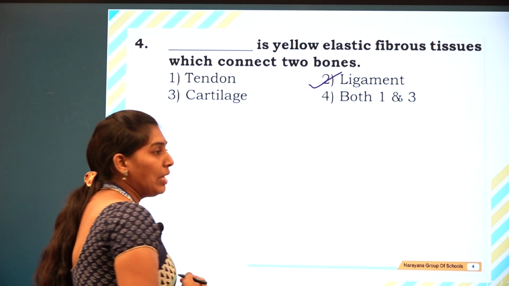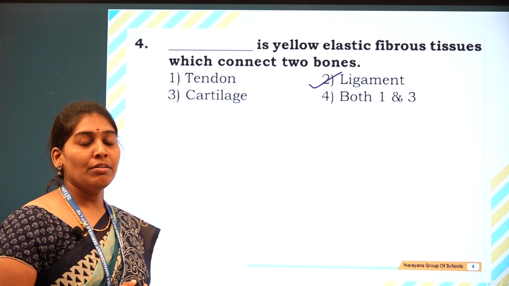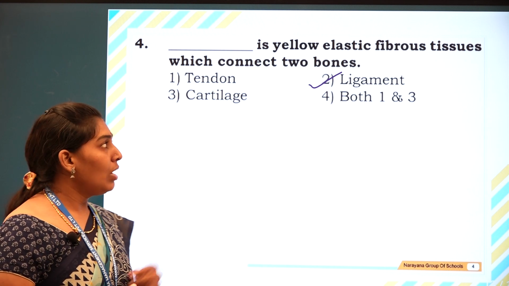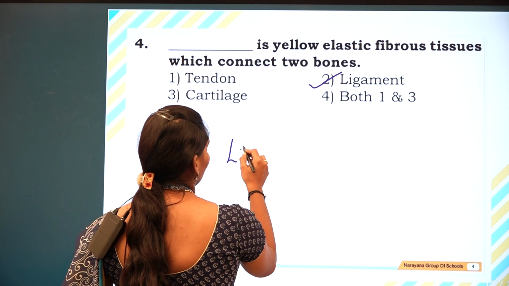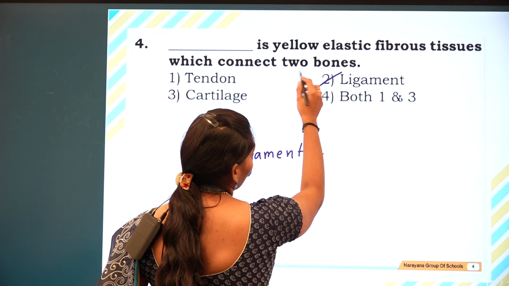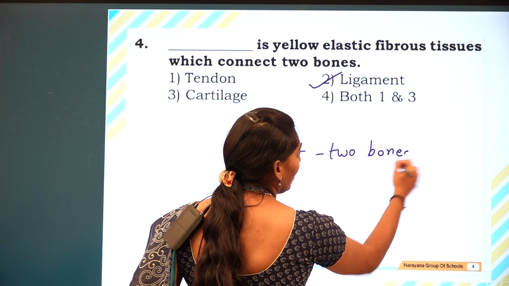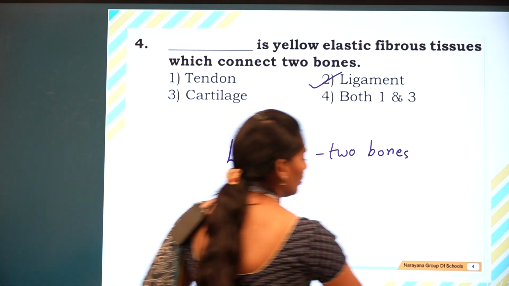You can simply remember this, because students are mostly confused between ligament and tendon. Like to like, as you can remember: ligament connects two bones. Similar ones, like to like. Let us go to the next question.